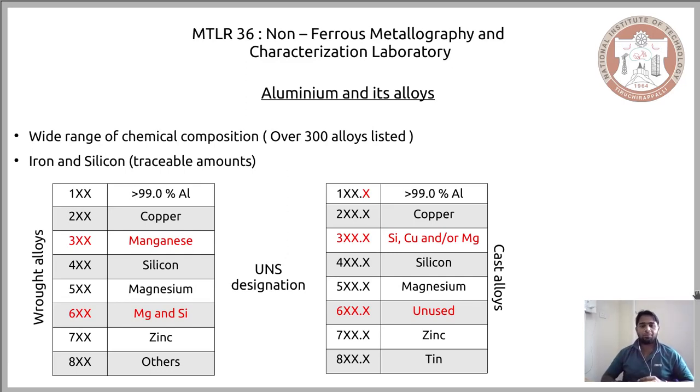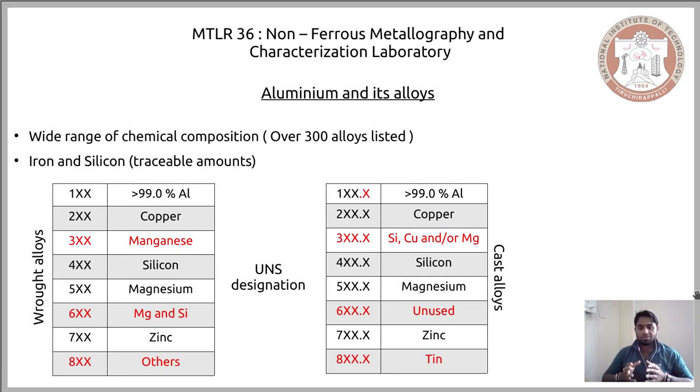The other difference when you compare the designation of wrought and cast alloys is the last one, the 8x series. In wrought alloys, all the other combinations of the preceding alloying elements have been put together in the 8x series. But in cast alloys, the 8x series means a definite combination of a base metal and an alloying element, and that alloying element is tin. So only when you have tin in aluminium in the cast system would you refer to it as the 8x series.